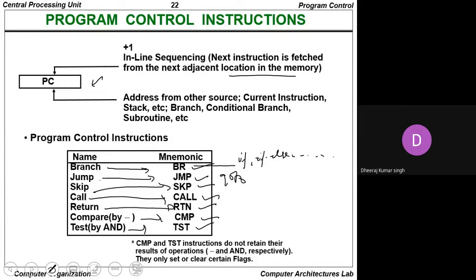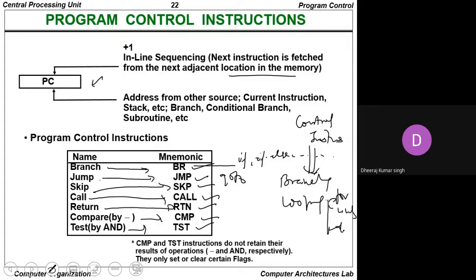Generally two types of control instructions are there. Whenever we talk about the control statements of programming, a control statement is either branching or looping. In looping we have for, while, and do while, which is the looping structure. In branching, it is either selection, meaning conditional branching, or unconditional branching. Conditional branching includes if, if else, and ladder if else. Unconditional branching includes break, continue, goto, and return. Looping includes for, while, and do while. Like that, these are the control instructions.